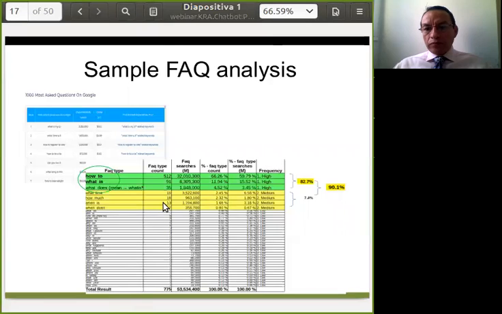But the top of the questions by the intent to know how to do something or what is is 82.7%. Adding other more like how much, when is, when does, goes up to 90%.